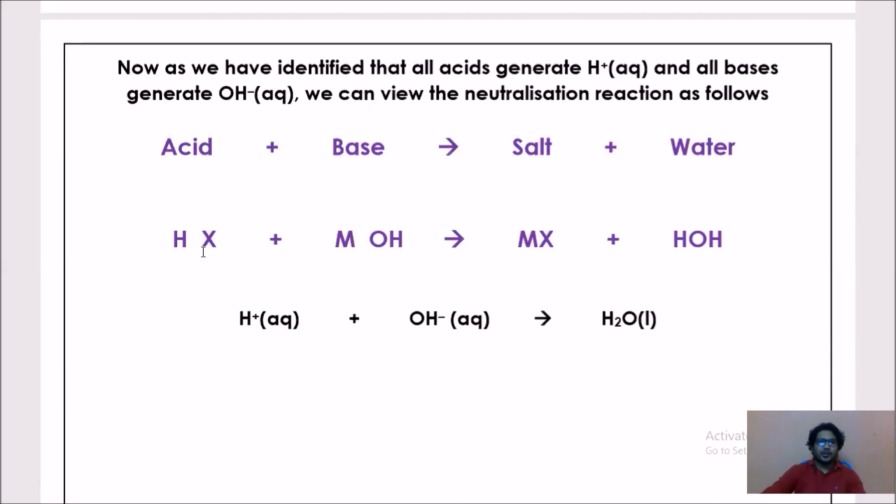Now we know acid produces H plus ions, bases contain 2 parts: first part is metal, second part is hydroxide. Salt contains 2 parts, first one metal, second one X compound, and water we know is H2O. Go and watch that video. Why acid is represented as HX, why bases are represented as MOH, why salts are represented as MX, why HOH is water, you can easily get that concept, and it is cleared in that video. Moving to the next one.